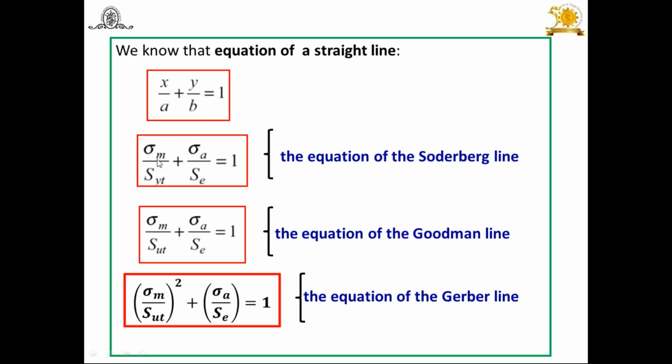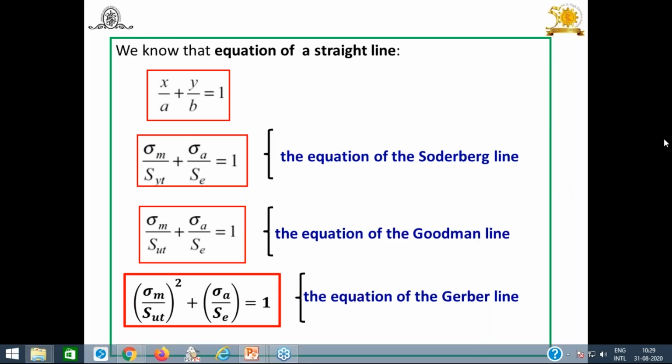Then the equation of the Soderberg line is sigma m upon SYT plus sigma a upon SE equals 1. Or you can put here the value of the mean stress. Generally, if we are taking the points here, we can write it in this fashion also.